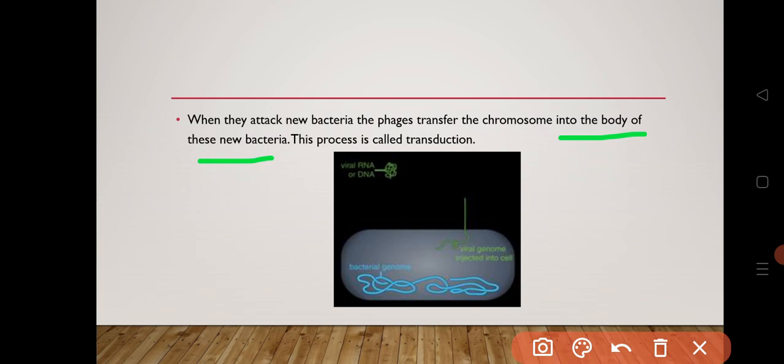Means when the bacteriophage attaches to the first bacterial cell, then that bacterial cell's DNA and the phage DNA will interact with each other and multiply. Then again this phage DNA will infect another bacterial cell. At this time this DNA will get incorporated with that bacterial DNA, and this process is called transduction.